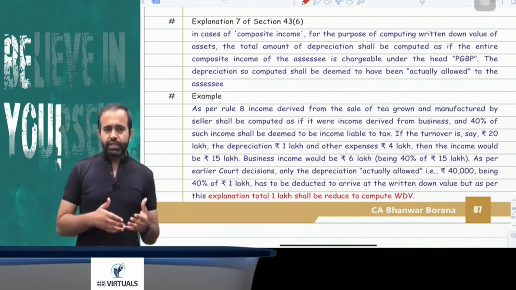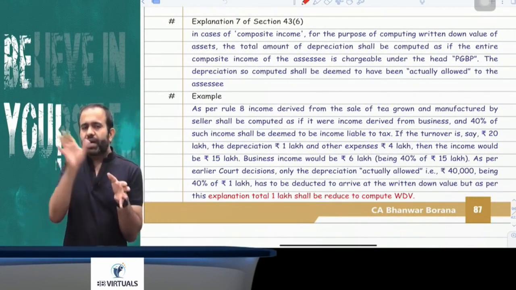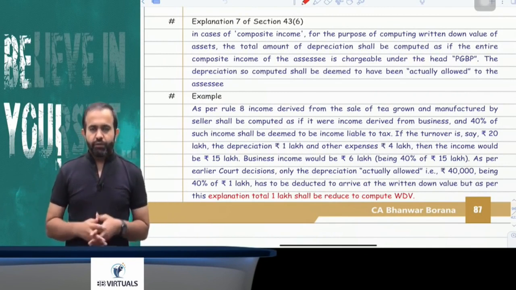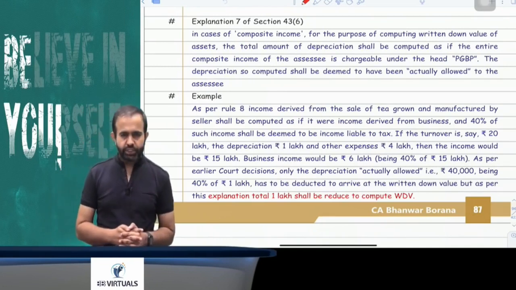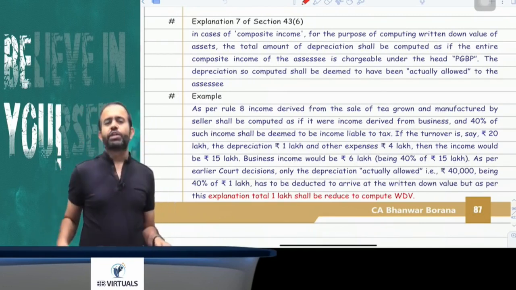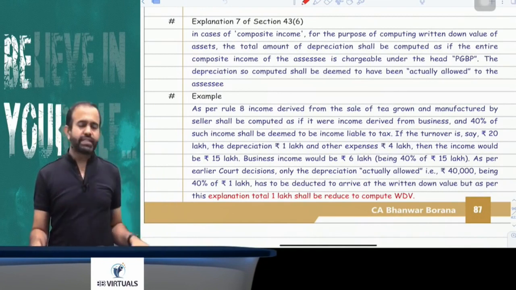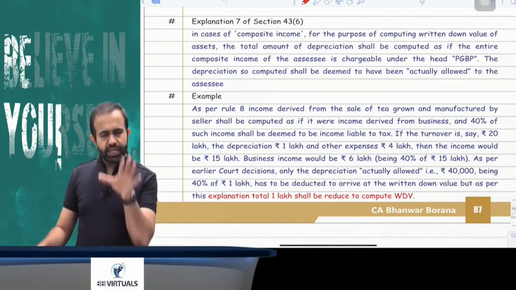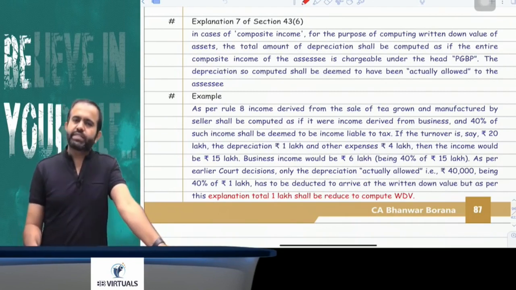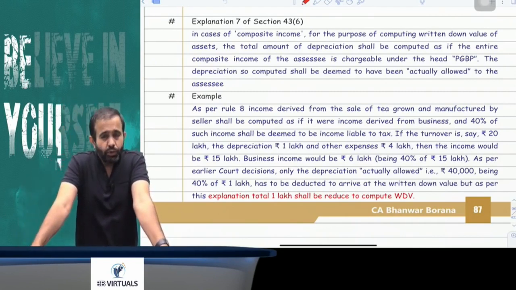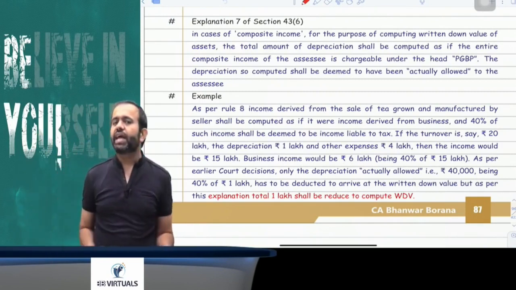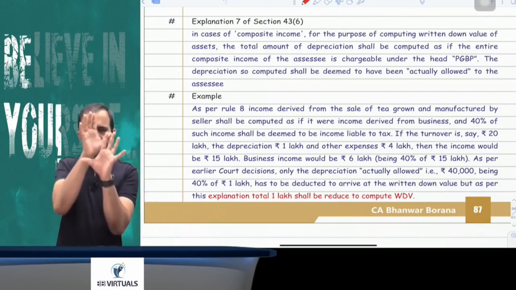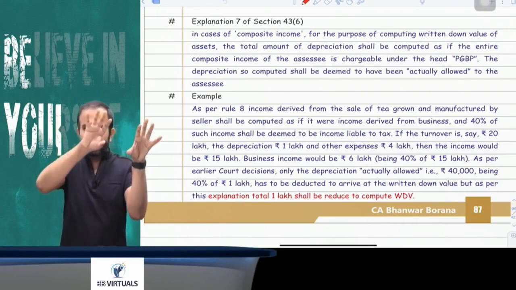Now try to understand, many times there are various rules in the income tax, and as per those rules your income is partly agriculture and partly business income. When you are engaged in the growing and manufacturing of tea, 40% is business income, 60% is agriculture. Growing and curing of coffee, 25% is business income, 75% is agriculture income. Growing, curing, roasting and grinding, in that case 40% is business income, 60% is agriculture income. In case of the growing and manufacturing of rubber, 35% is business income, 65% is agriculture income. So as per this, there are rules 7A, 7B, 7C and rule number 8. Now as per these rules, your income will be split like 40, 60 and so on.